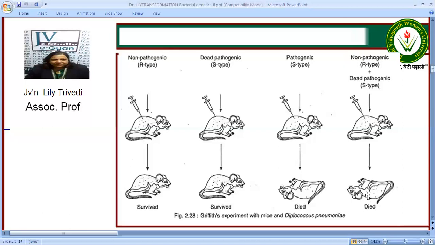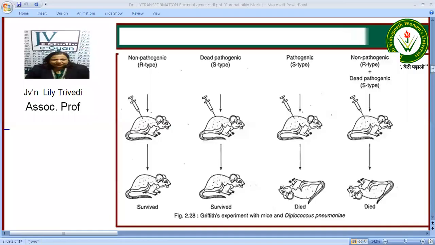Now, how was this possible? It was possible because there was a transformation between the R type and the S type cell into the pathogenic type. So the dead pathogenic type, in presence of non-pathogenic R type, transformed it into the pathogenic, and henceforth the mouse died.